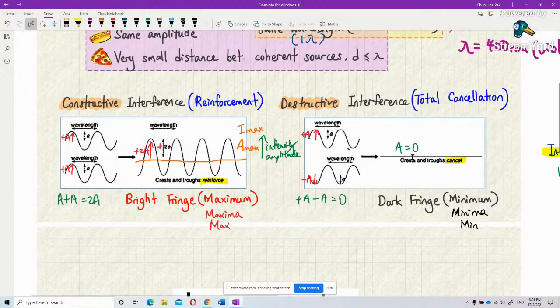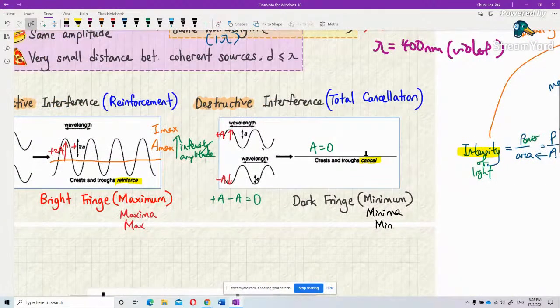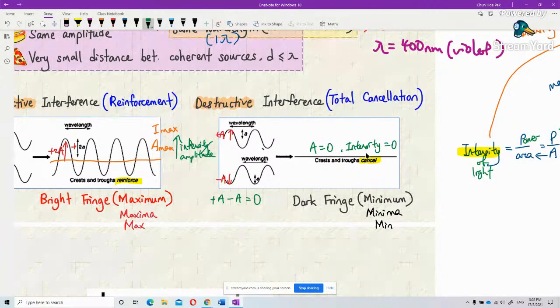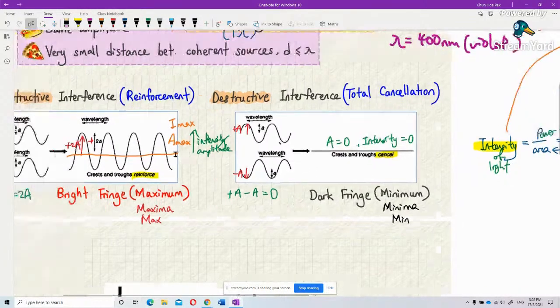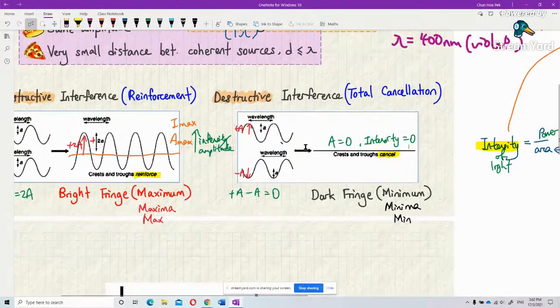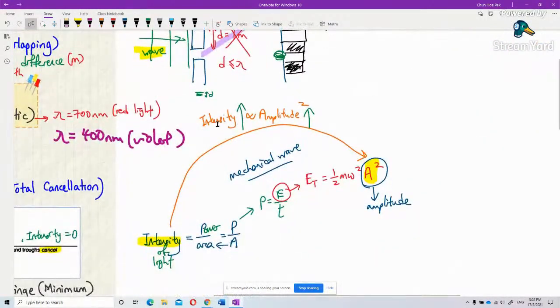This one, amplitude zero, means the intensity of light is zero. So amplitude maximum, intensity maximum. Intensity is proportional to amplitude. The bigger the amplitude, the bigger the intensity.